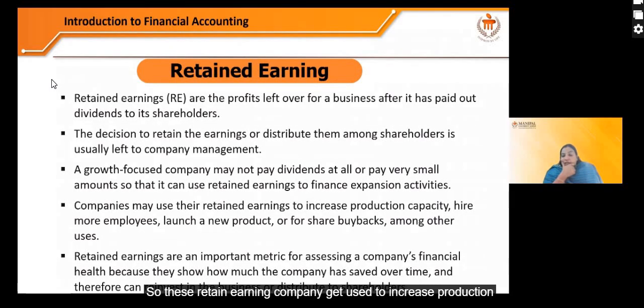The company can use retained earnings to increase production capacity, hire more employees, launch a new product, or buy back shares, among other uses. These are important metrics for assessing a company's financial health because they show how much the company has saved over time and can reinvest in the business or distribute to shareholders. I'll be repeating these terms again.